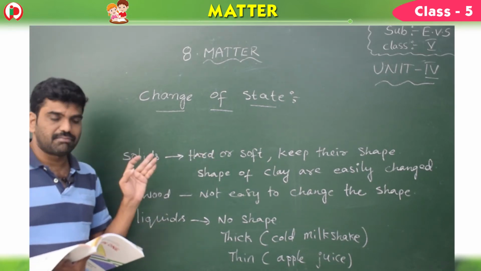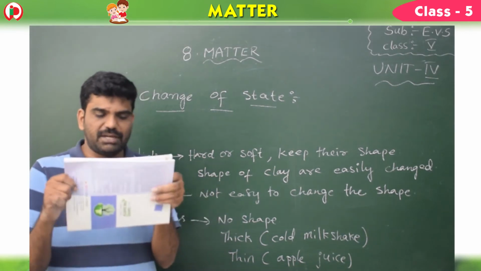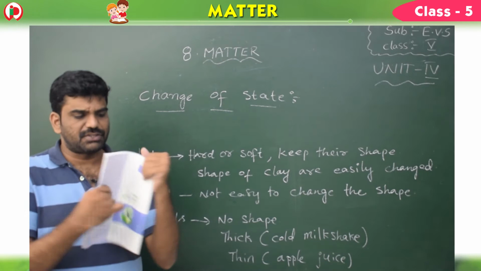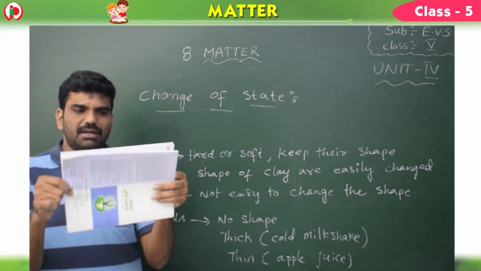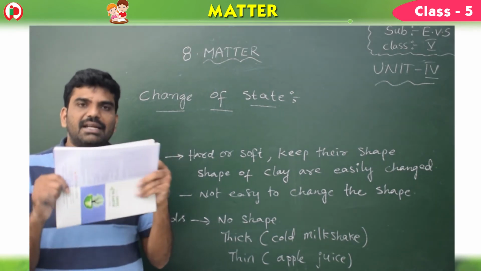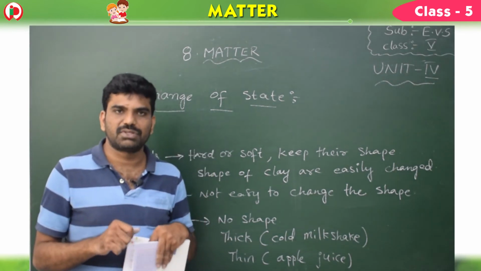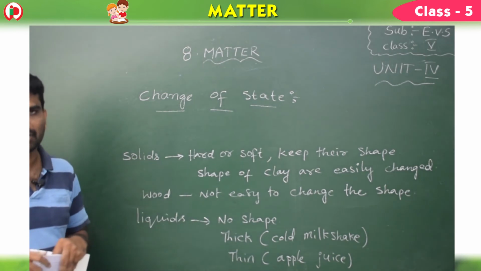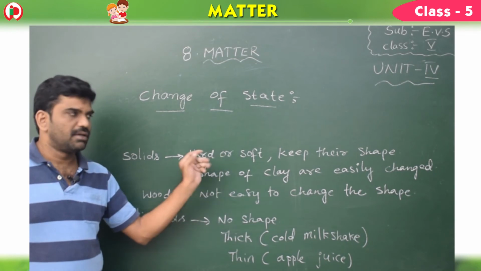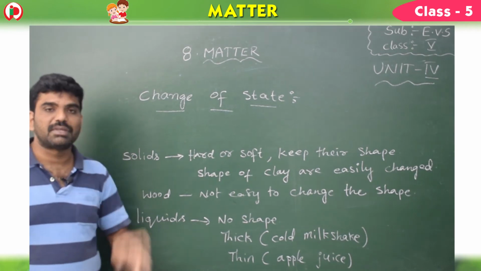Solids keep their shape until and unless you do something to change them. Here, see, children, this book is in this shape, a permanent shape. If you try to bend it, it regains its shape. But if you do this daily, the shape will change. If you apply pressure or temperature, sometimes they retain that shape only. Okay, children, so solids can be hard or soft and keep their shape unless you do something to change them.